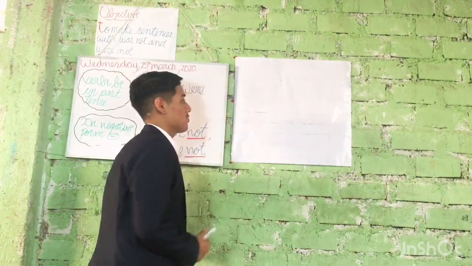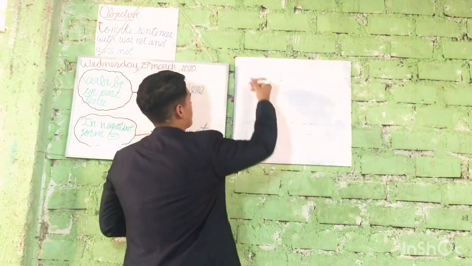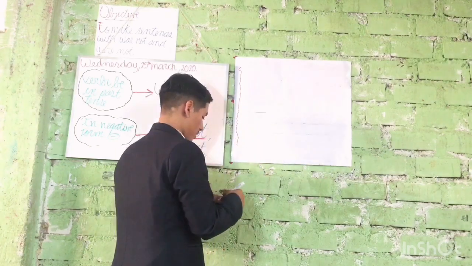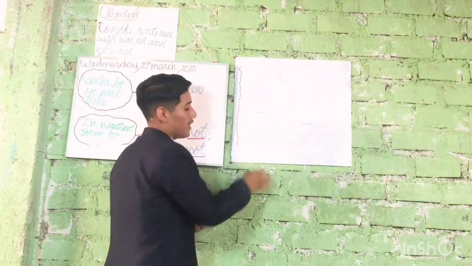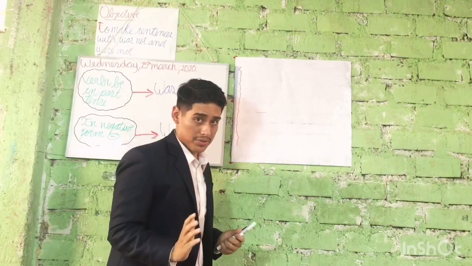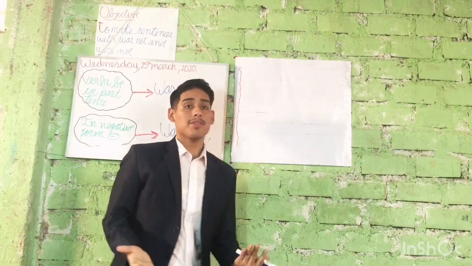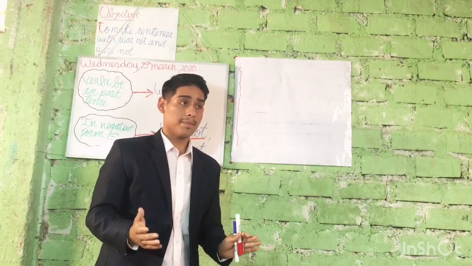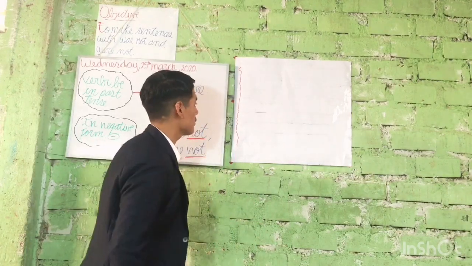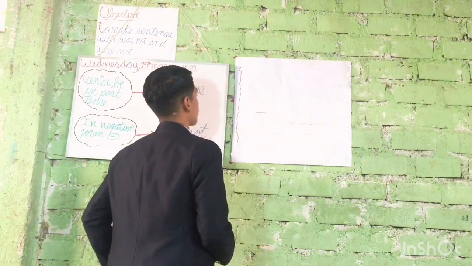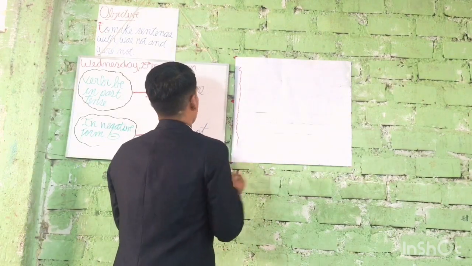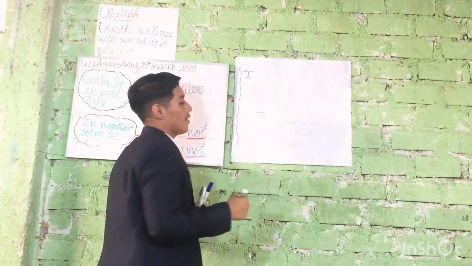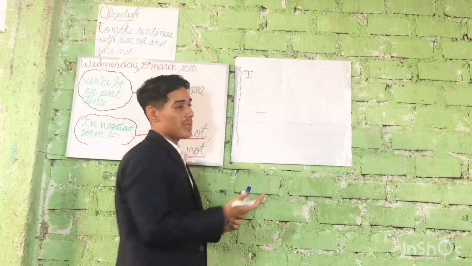So, let's start. Our table would be in this way. In this part, we need our subjects. What is a subject? For example, I, they, you. Our first subject will be I. What other subject?